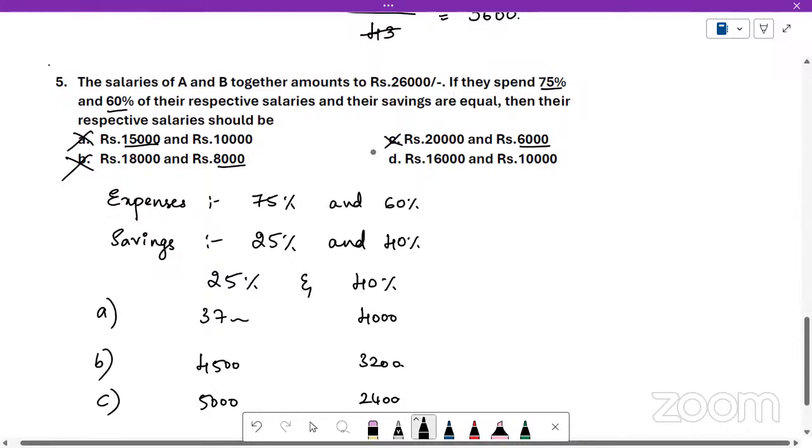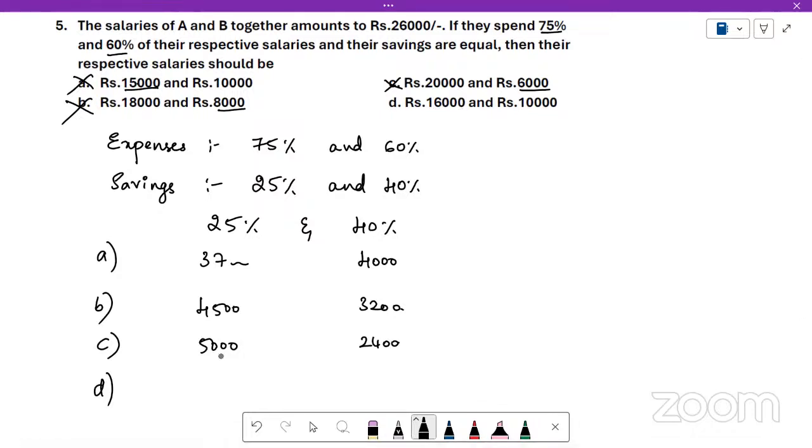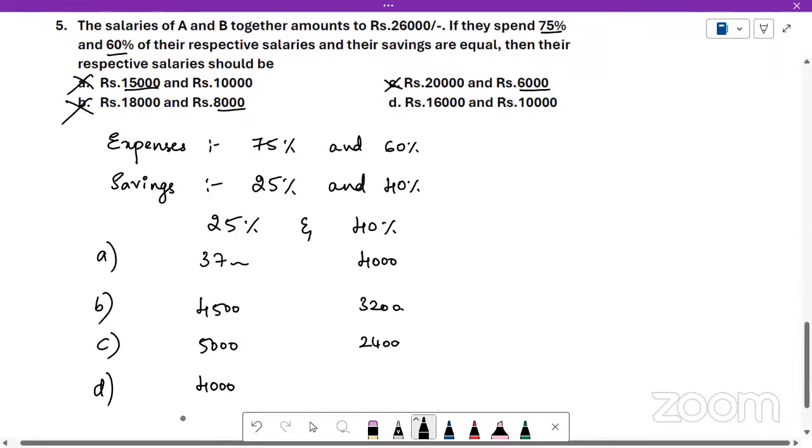Since the first three options are wrong, obviously the fourth option is the correct answer. But still, we'll simply check. For 16,000, 25% is: half of this is 8,000, again half is 4,000. So 4,000 is 25%. And for 10,000, 40% is 4,000. Okay. So this is the correct answer.